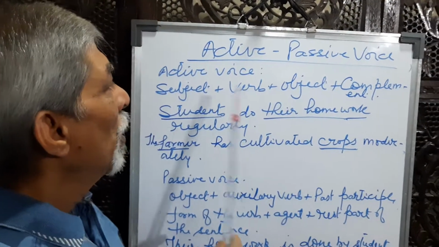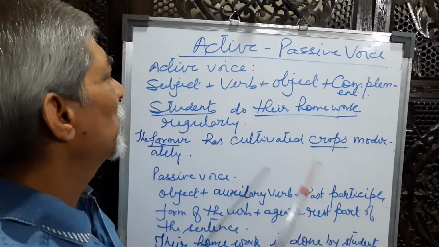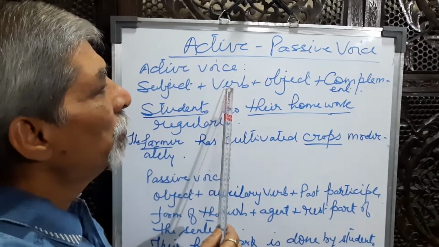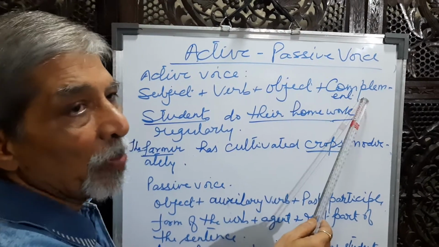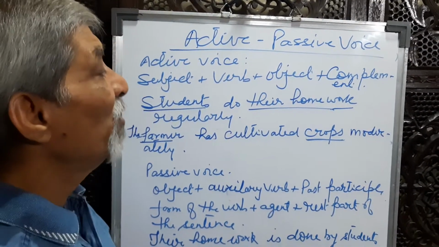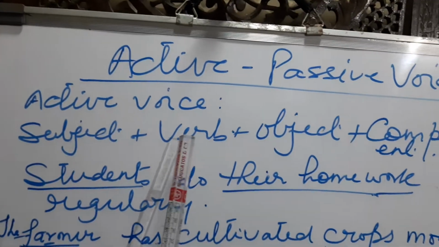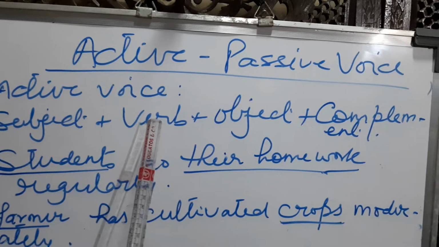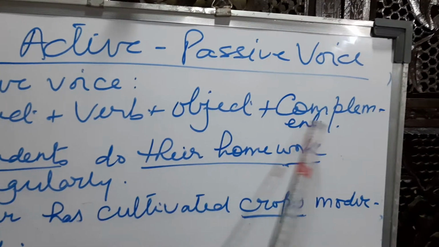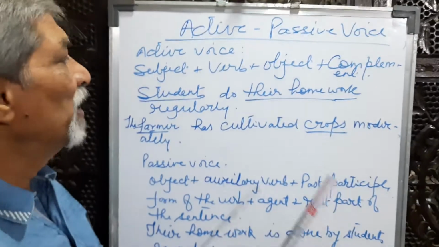Here, for an active voice sentence, the rule is subject, verb, object, complement. When we want to make an active voice sentence, very first we write the subject of the sentence, then according to the subject, the verb, then whatever is the object, and thereafter the complement. We will see some sentences.